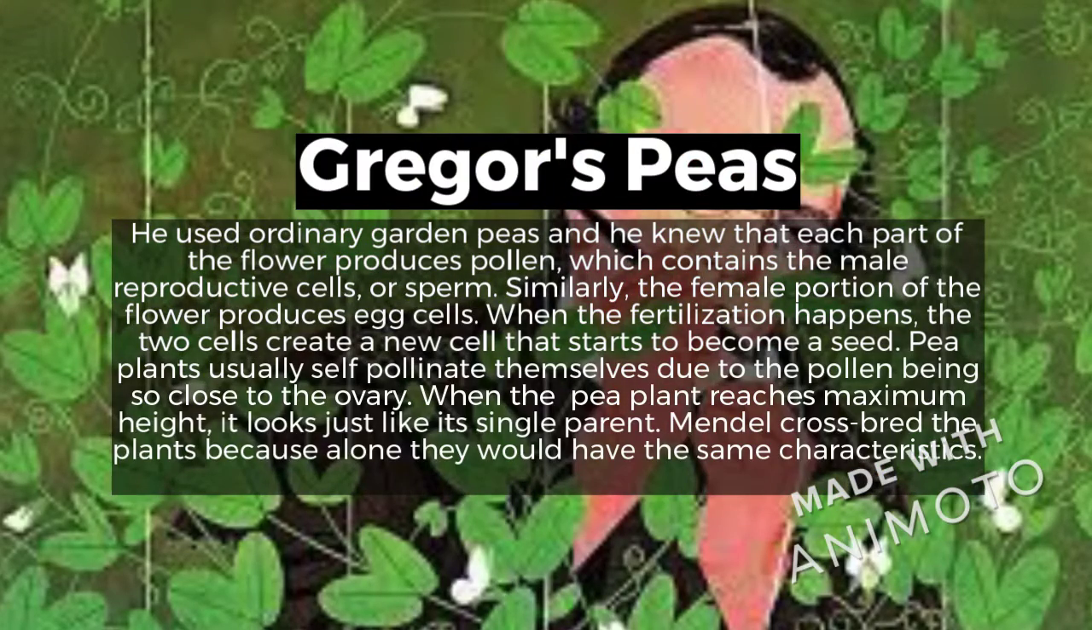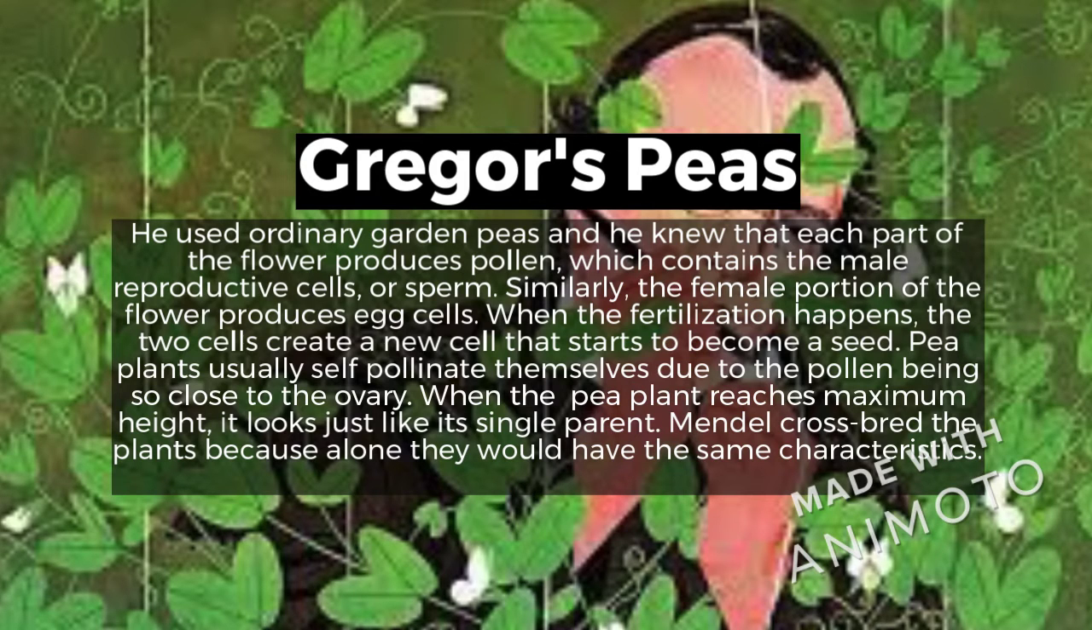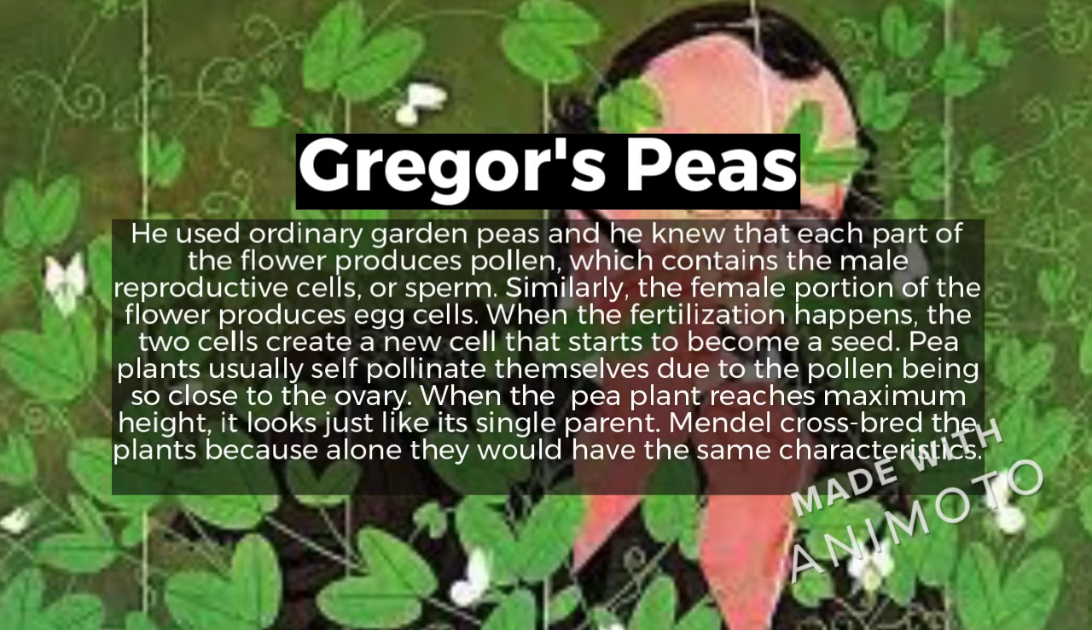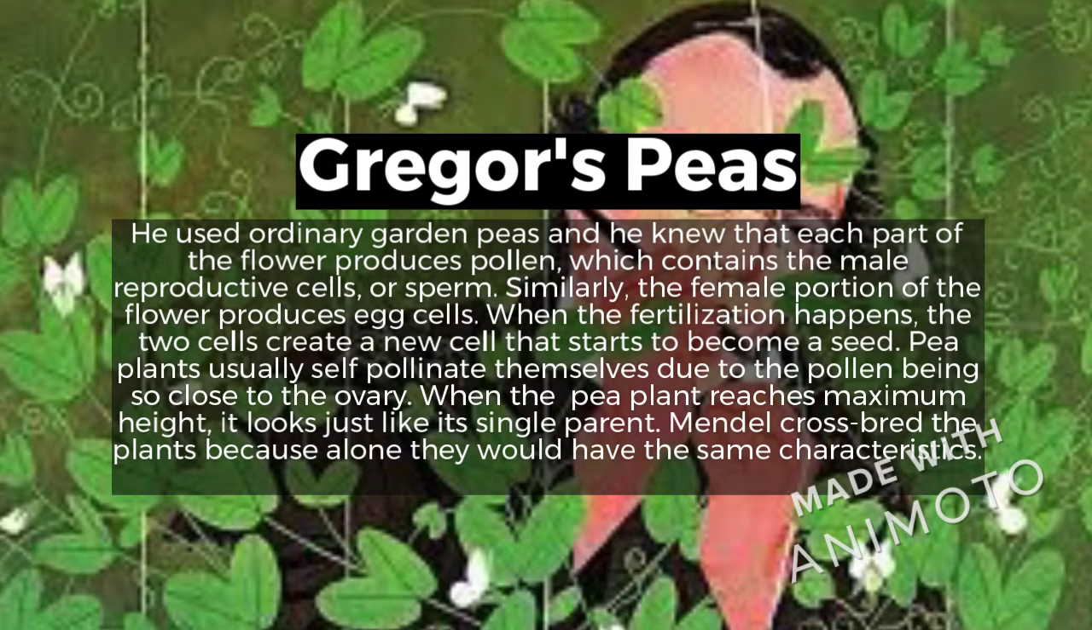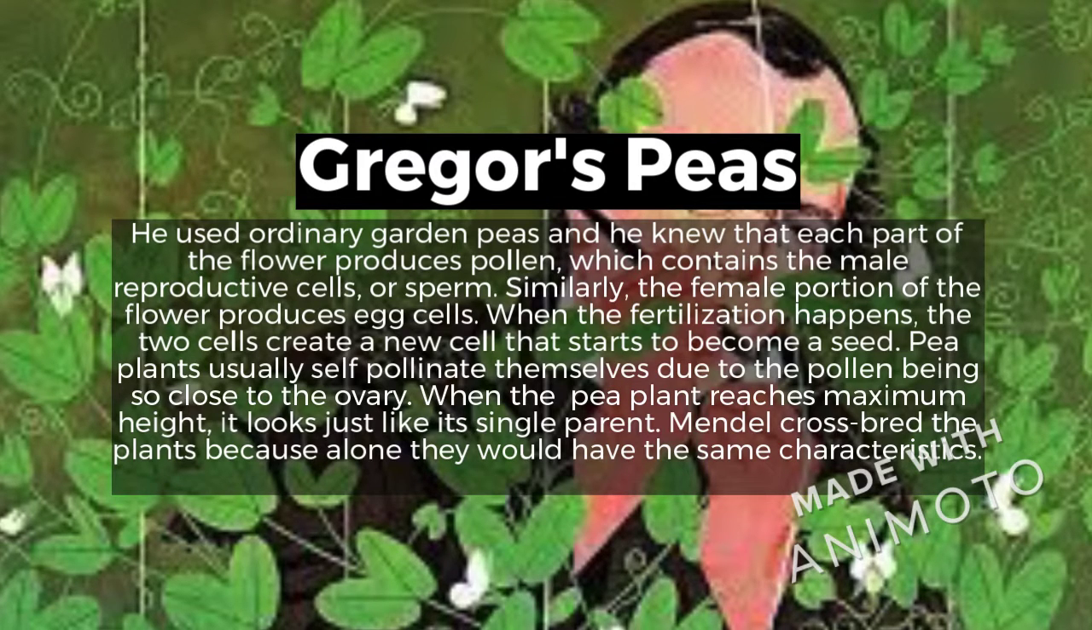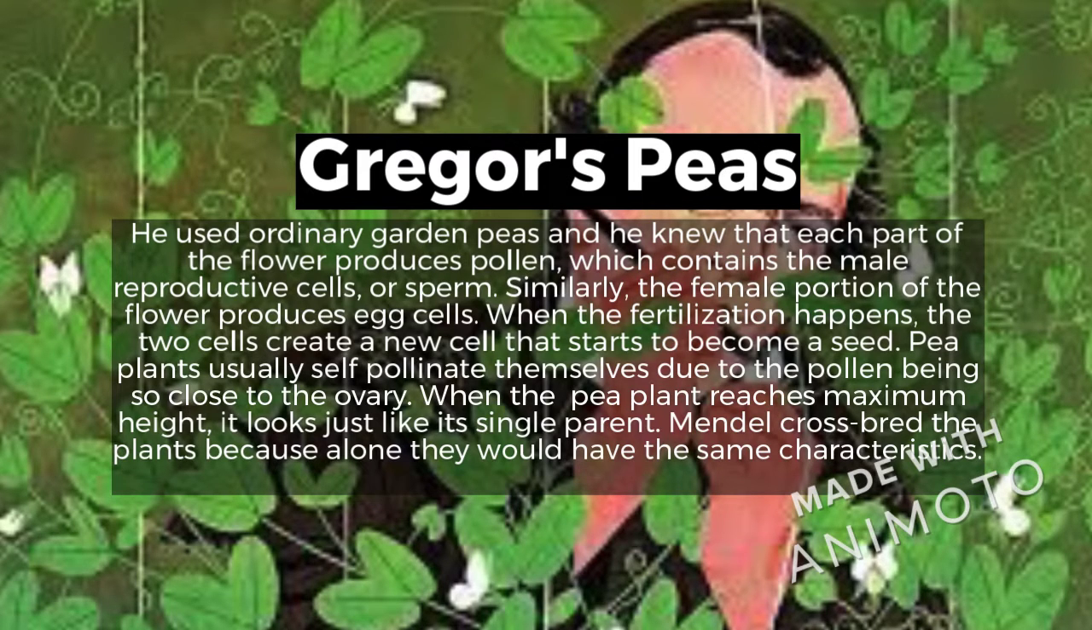Gregor's peas. He used ordinary garden peas, and he knew that each part of the flower produced pollen, which contains the male reproductive cells or sperm, and similarly, the female portion of the flower produces the egg cells. During fertilization, the two cells create a new cell that starts to become a seed, and pea plants usually self-pollinate themselves, so this is very good for him.